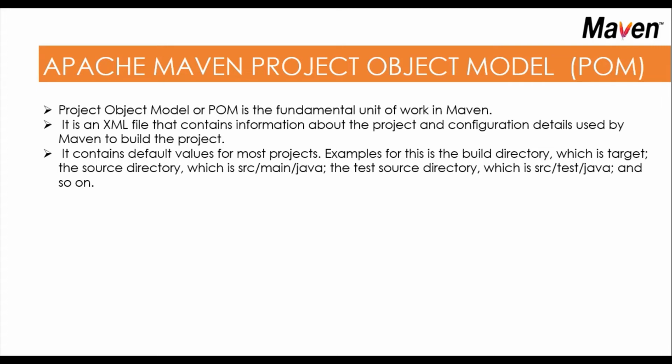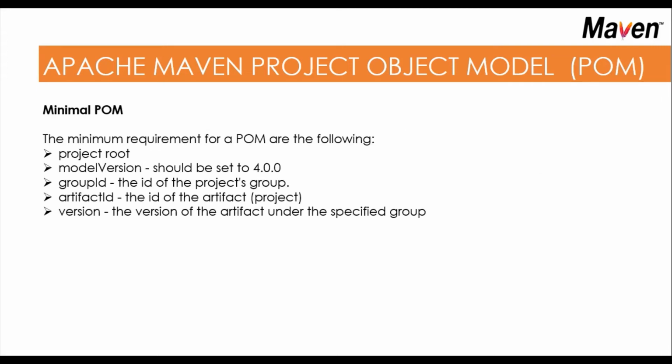It contains default values for most projects. Examples for this are the build directory, which is target, the source directory, which is src/main/java, the test source directory, which is src/test/java, and so on. The minimal POM, the minimum requirements for a POM, are the following.